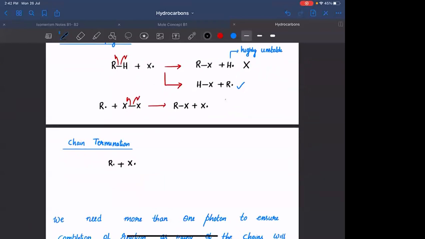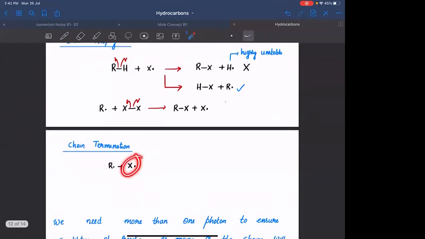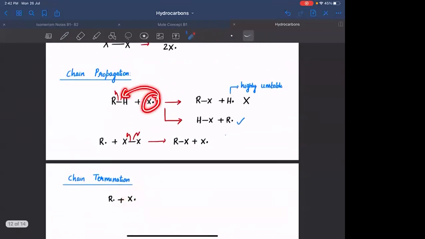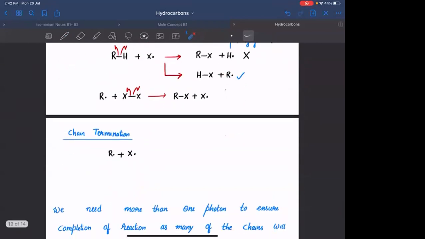Inside the system you can also have X free radicals. If the formed R free radical reacts with an X free radical, you will form RX. Here the reaction will stop because there is no formation of a new free radical. Hence it is called a chain termination step.